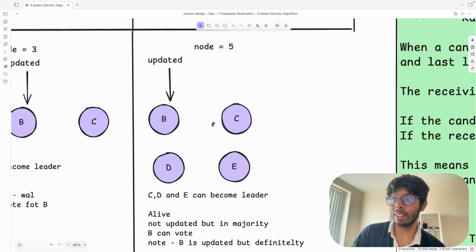But now let's say D started the election. D will vote for itself. Perfect. D votes for itself and gets one vote. Now D will ask for the vote from B. B will not give.